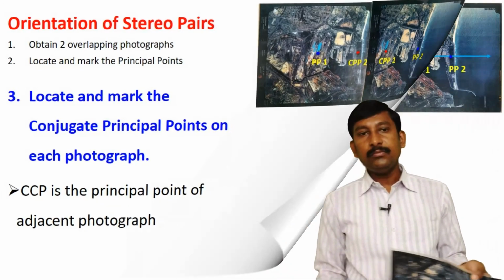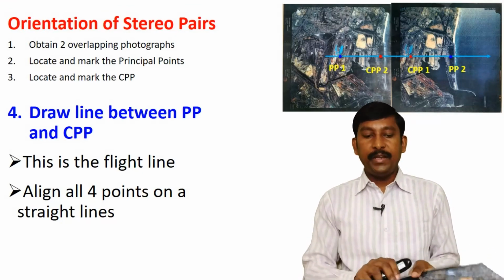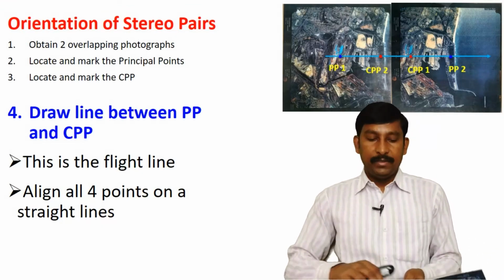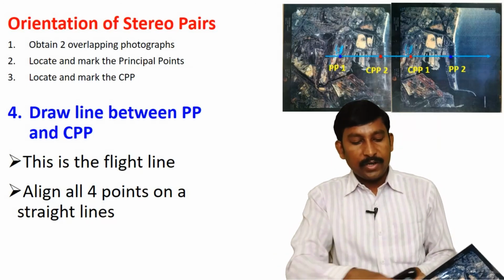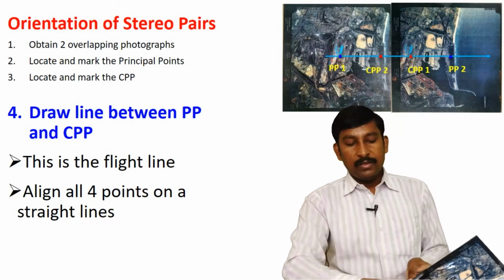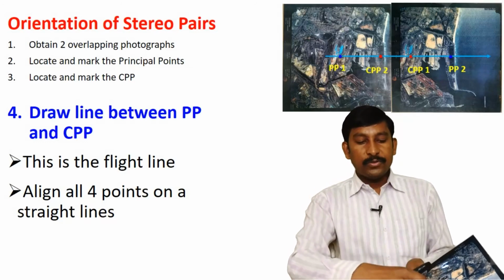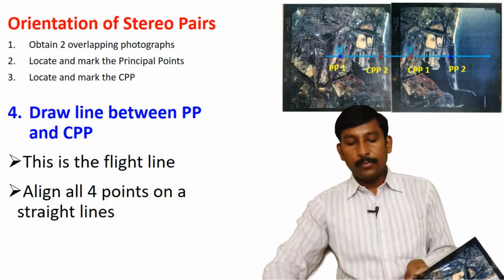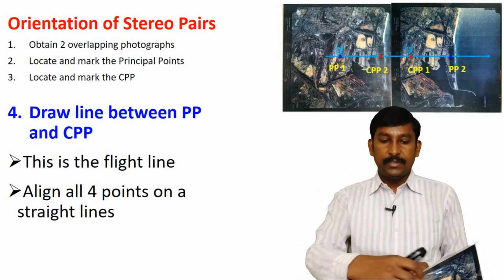Then next thing, draw a line between the principal point and the CPP. For example, here is the principal point and here is the principal point. Here is the CPP and here is the CPP. You draw a connecting line from principal point to CPP and CPP to principal point. It is called the airbase.